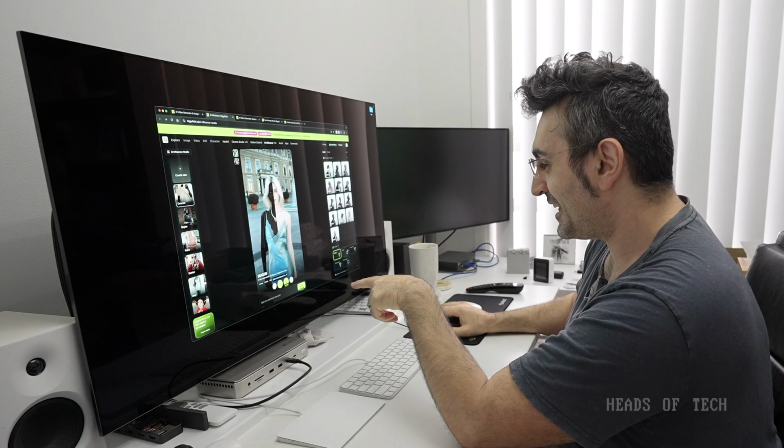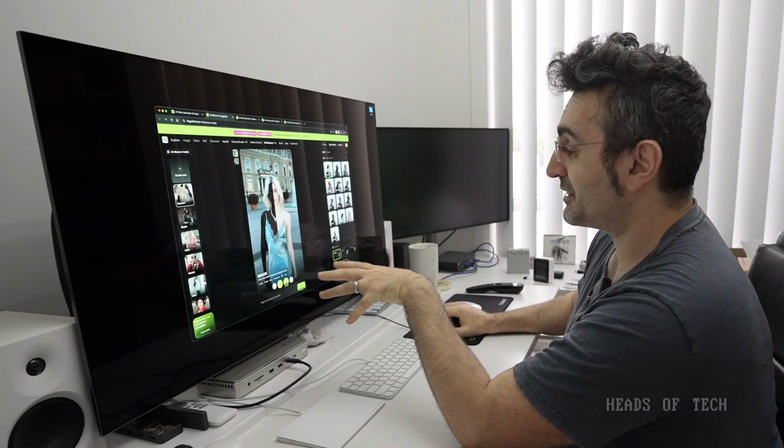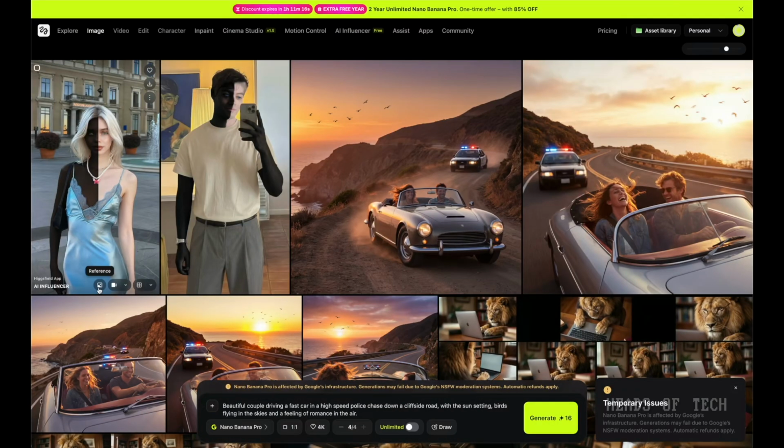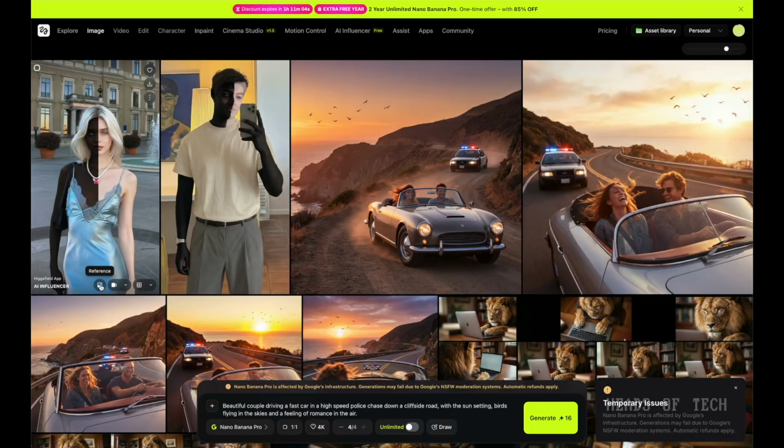What's this? You can edit in Nano Banana Pro. So this is the basis of my character. I can also edit her, and I can use her as a basis to generate new generations from her base using Nano Banana, which is Google's premier top quality AI image generation model. So I'll click reference with that reference button.